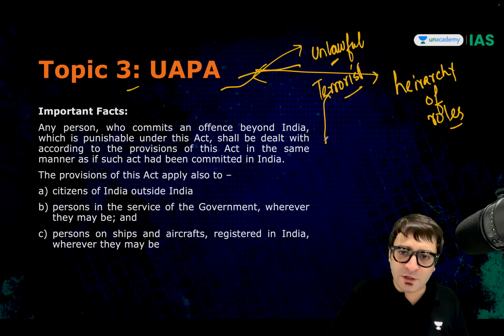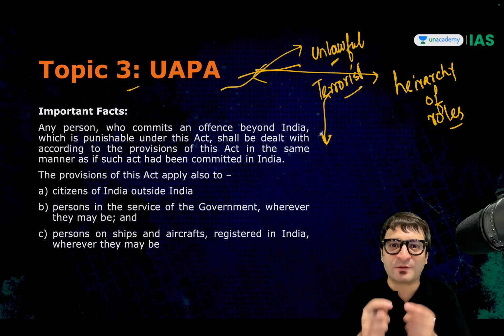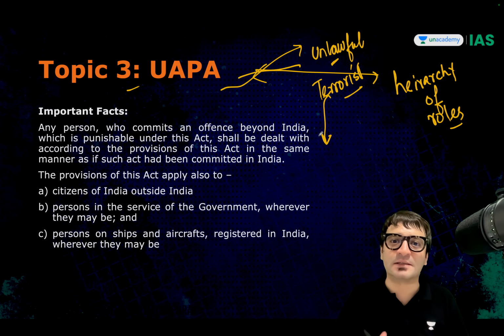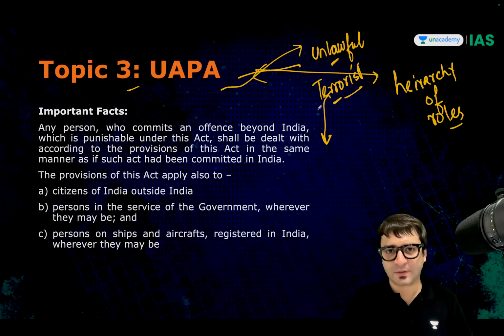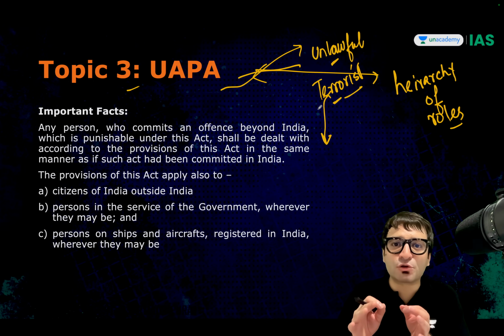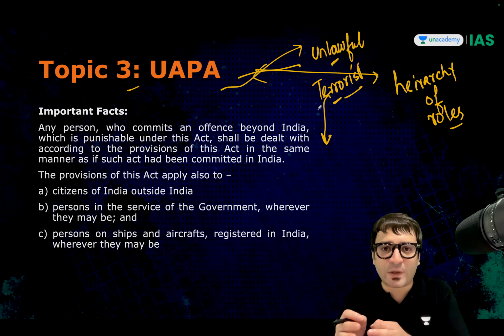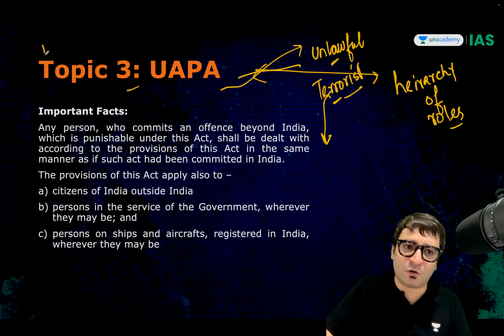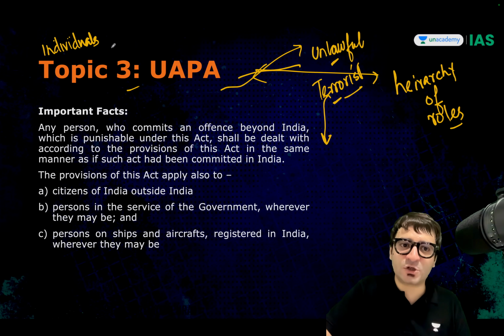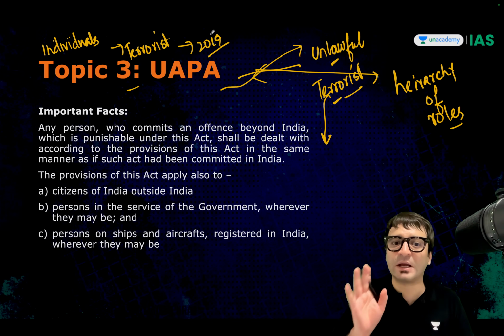But if you are trying to do this, but by the use of arms, ammunition, firearms, bombs, IEDs, then it becomes a terrorist act. Till 2019, only organizations could have been declared as a terrorist organization. But since 2019, now individuals can also be designated as terrorists. This is something which came into force since 2019 when the law was amended.